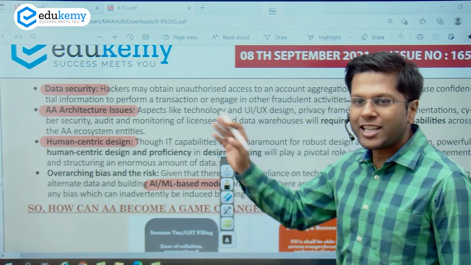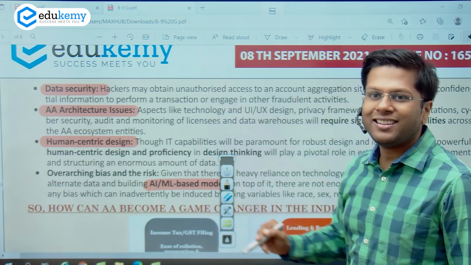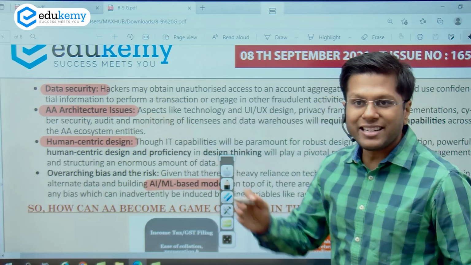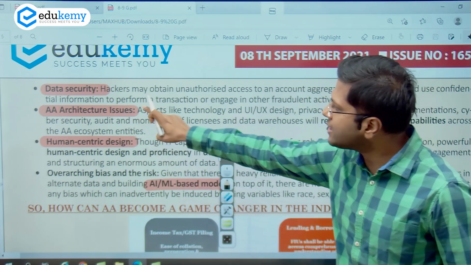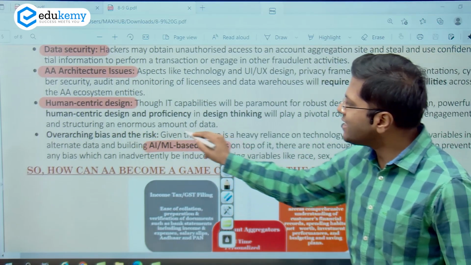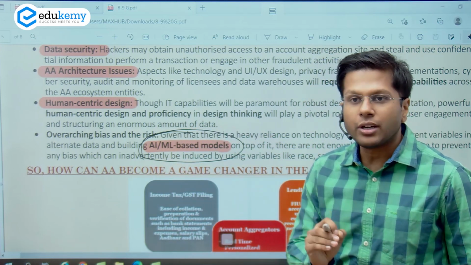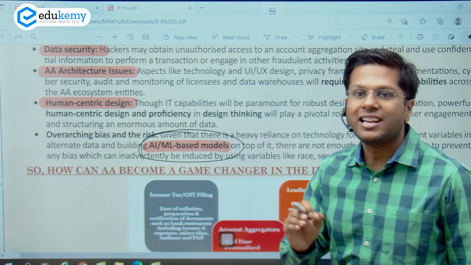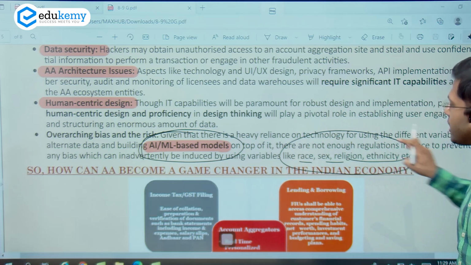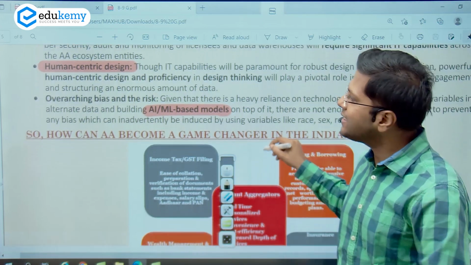We have just seen a few days back how the income tax portal that was created by Infosys has been criticized by the government because of its inefficiency in performance. So this architecture, once it is in place, should be robust, right? So this is another issue that has to be handled. Now, overarching bias and the risk. When we are designing automated software, they are value neutral. However, they can be amended, they can be changed so that there are some issues that could be raised against a particular community. So these are the kind of issues that have to be dealt with while creating this new architecture.